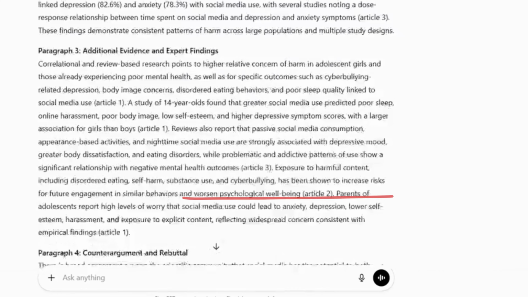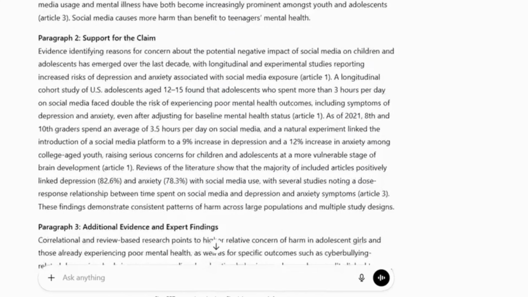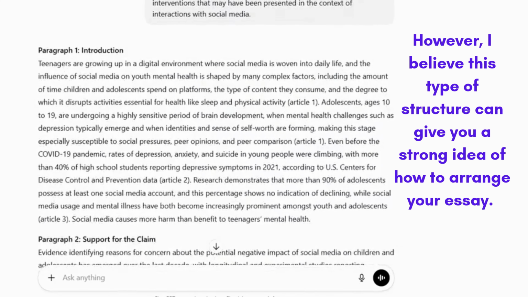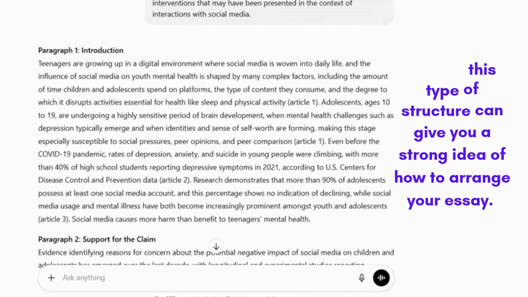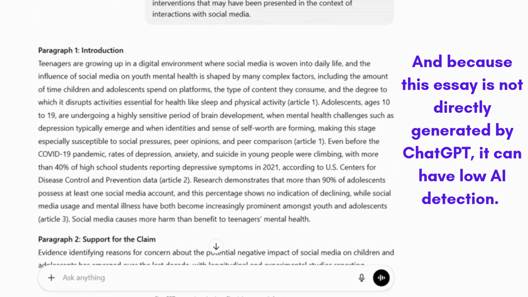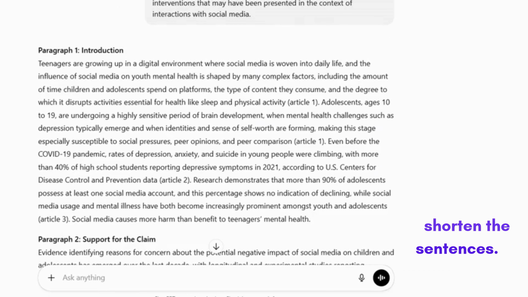If you feel that some paragraphs can be stronger, then you can go back and add arguments from the articles that you think can provide stronger evidence. However, I believe this type of structure can give you a strong idea of how to arrange your essay. And because this essay is not directly generated by ChatGPT, it can have low AI detection. Still, do not use it as it is. Paraphrase it or manually shorten the sentences. For example, the first sentence can easily be broken down into 2 sentences, and duplicated words can be removed.